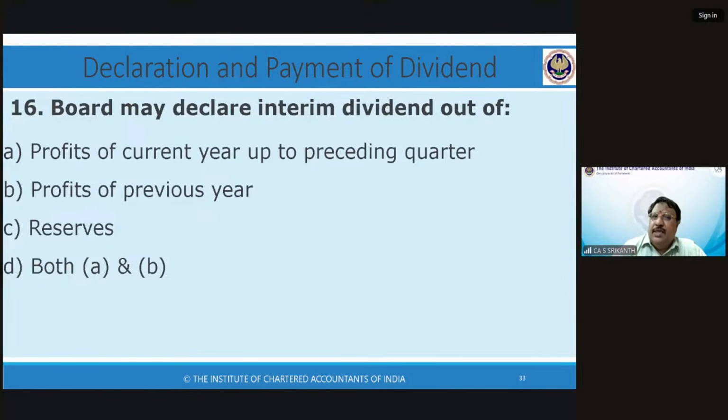This is something we discussed in a slide. Board may declare interim dividend out of. See, if you have the institute material with you, you can look at it and answer. Nothing wrong. See, after all, the purpose here is not to test you, to ensure that you remember. The idea is to reinforce our learning and also in a way to test you.